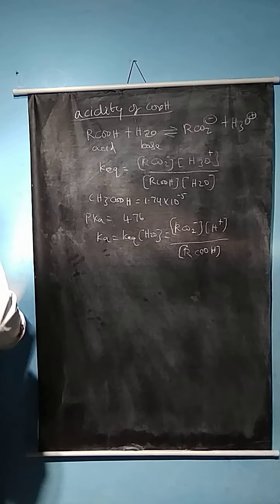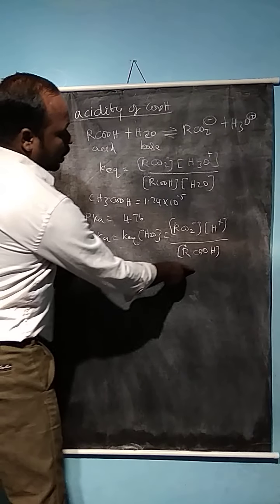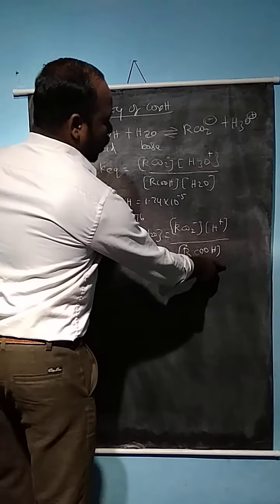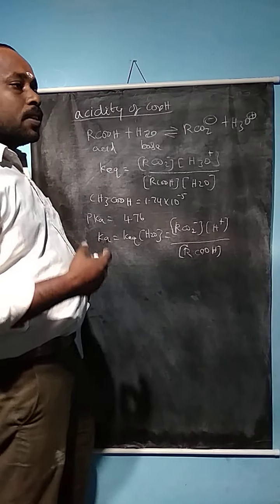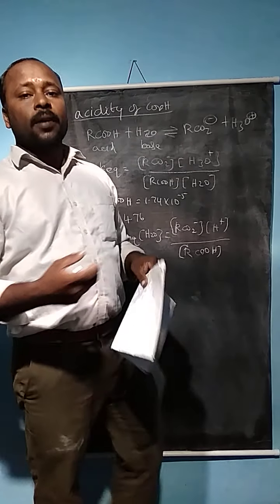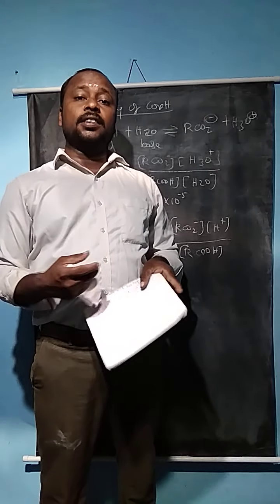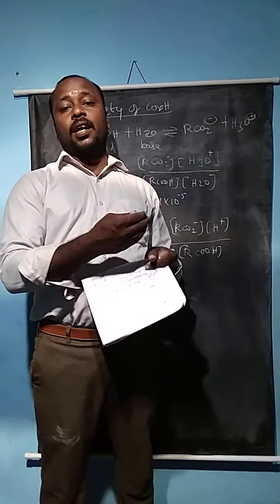Why are acids more acidic? Some of the acid groups are more acidic than the alcoholic group. We have already seen this in the last video: whenever the alcoholic group ionizes, the equilibrium shifts to the left side.